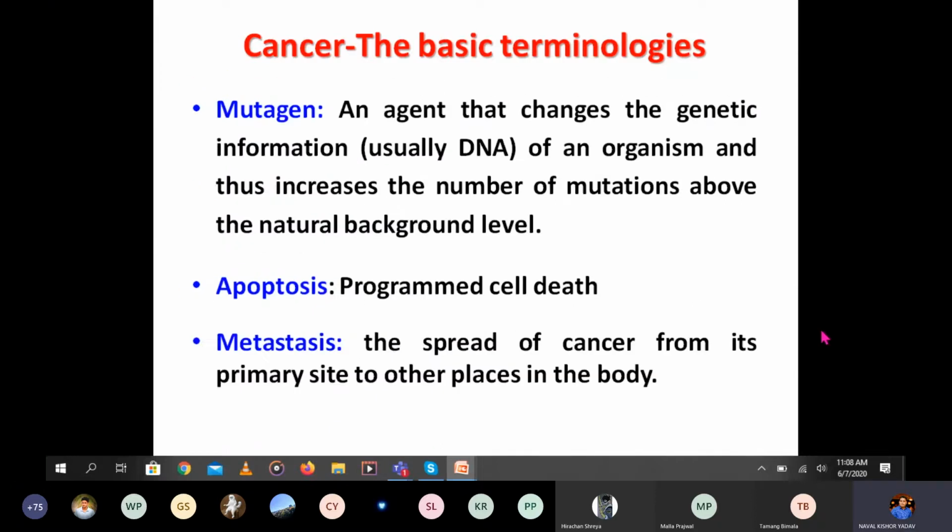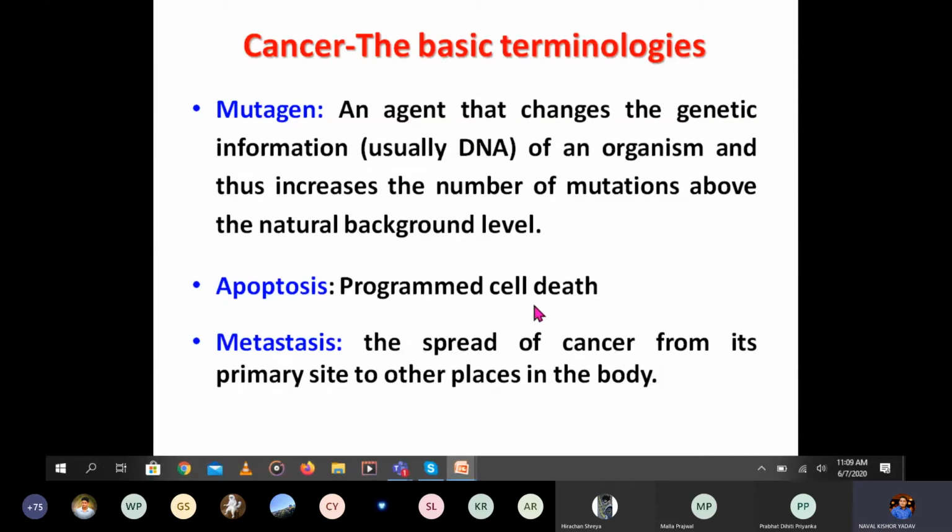Another term is mutagens. A mutagen is an agent that changes the genetic information, usually DNA, of an organism and increases the number of mutations. So these are agents which change the genetic information and finally lead to mutation.